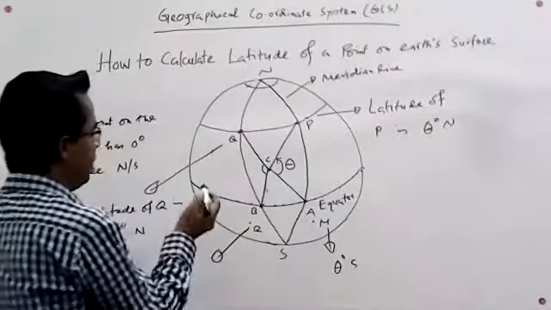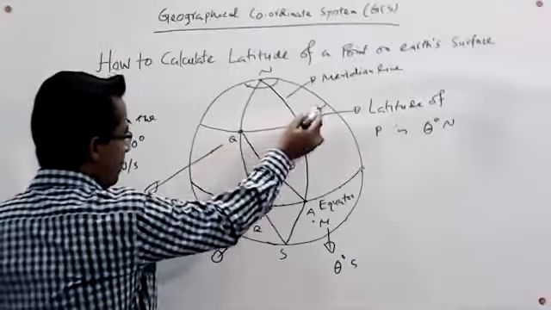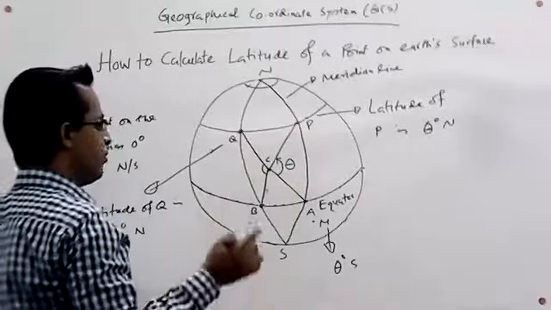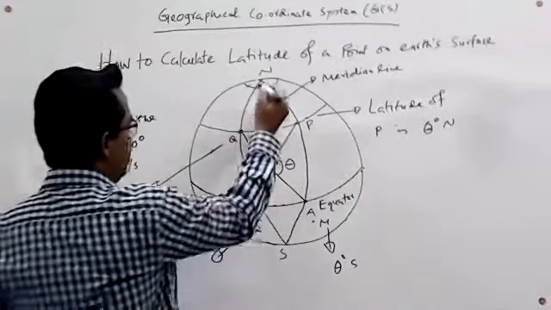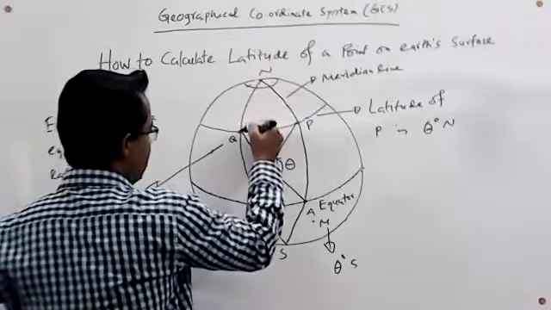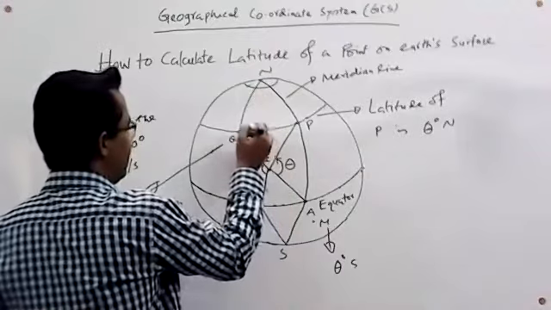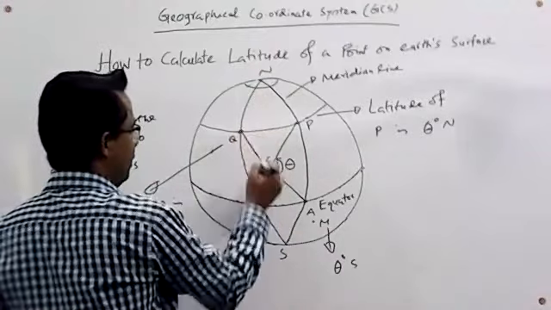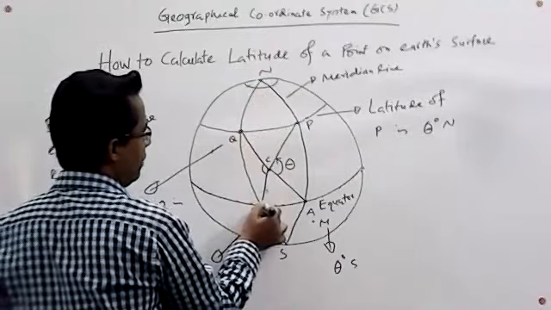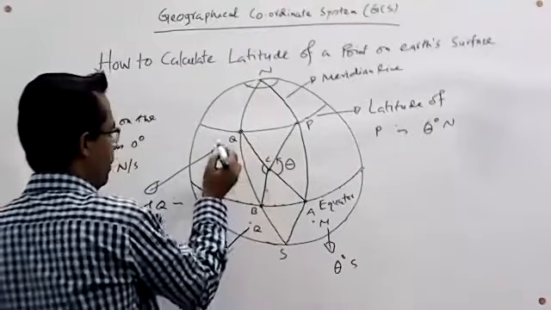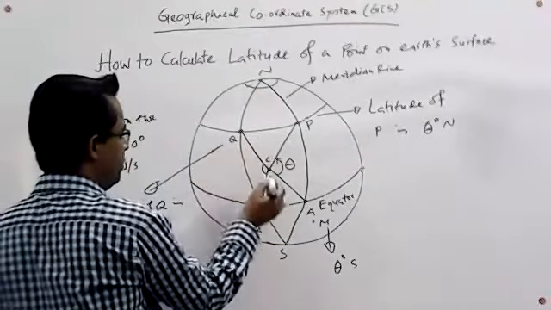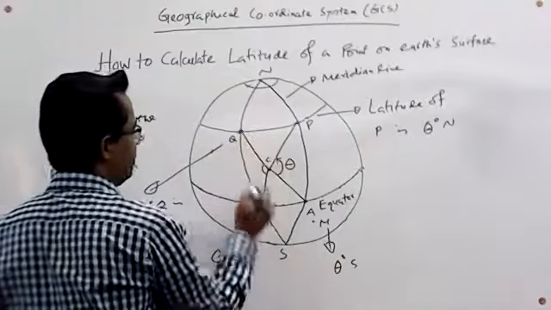Now we have taken another point on this line, Q. Similarly, we draw a line passing through the point Q, and we have three points: center C, respective point Q, and the intersecting point B. So the latitude of this point Q is angle QCB.